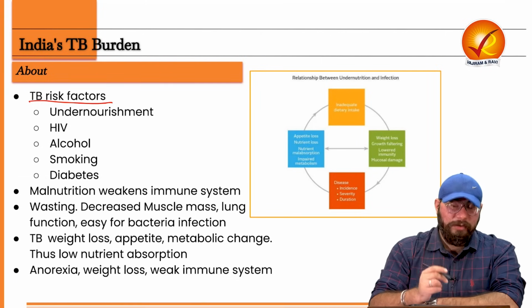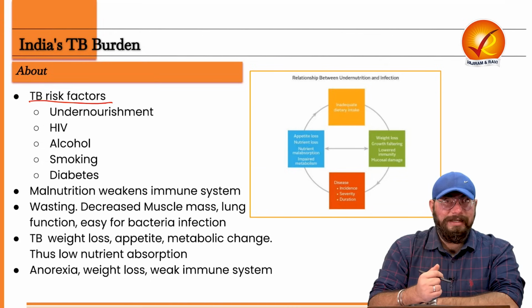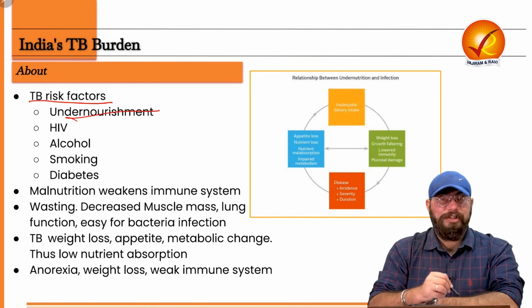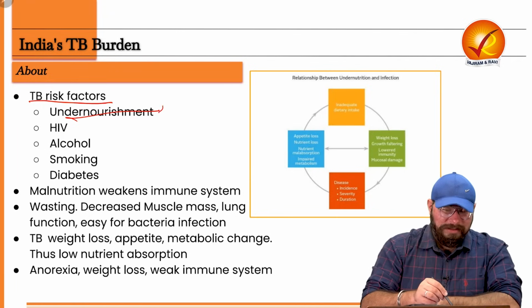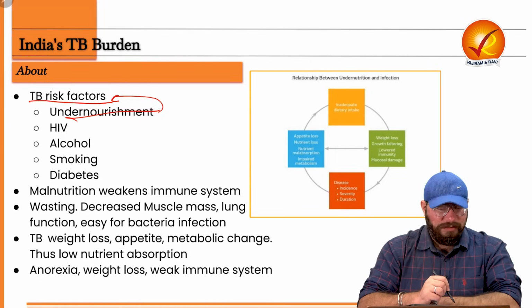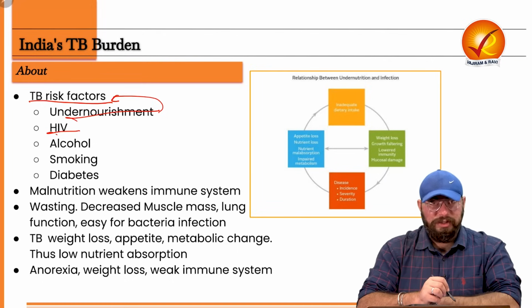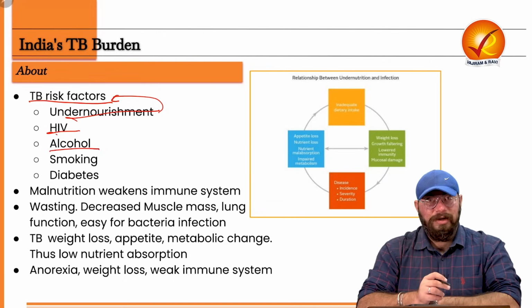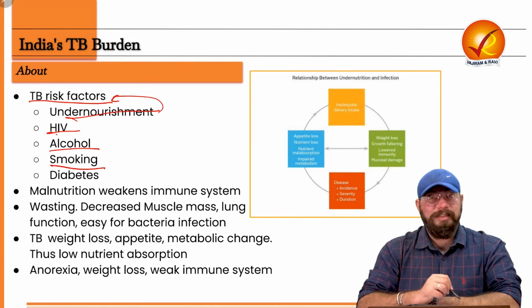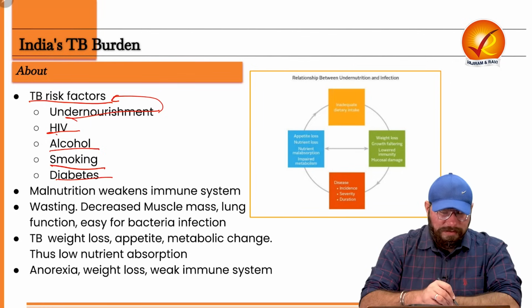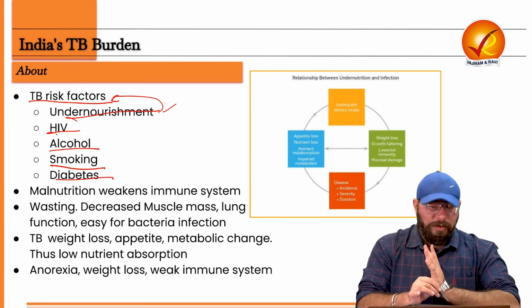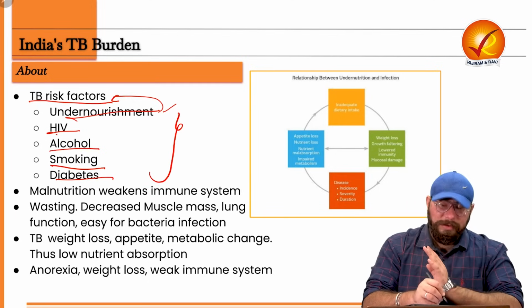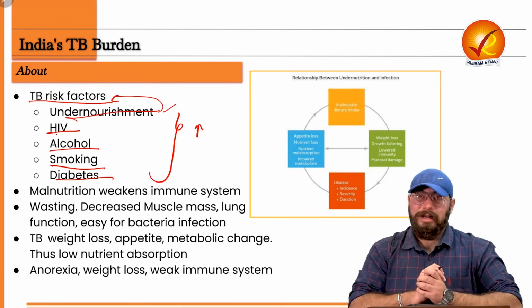So first, a very important risk factor for a person to get that bacteria, the TB bacteria, is undernourishment. If the person is not getting proper nutrients, if the person is not properly nourished, the person is more prone to this TB, that is tuberculosis. Also, if a person is suffering from HIV/AIDS, or is an alcoholic, drinking alcohol regularly, or is smoking regularly, a chain smoker, or is suffering from diabetes. So if a person has undernourishment, HIV, alcohol use, smoking, or diabetes, in all these cases, the risk factor for a person to contract TB becomes higher, right?